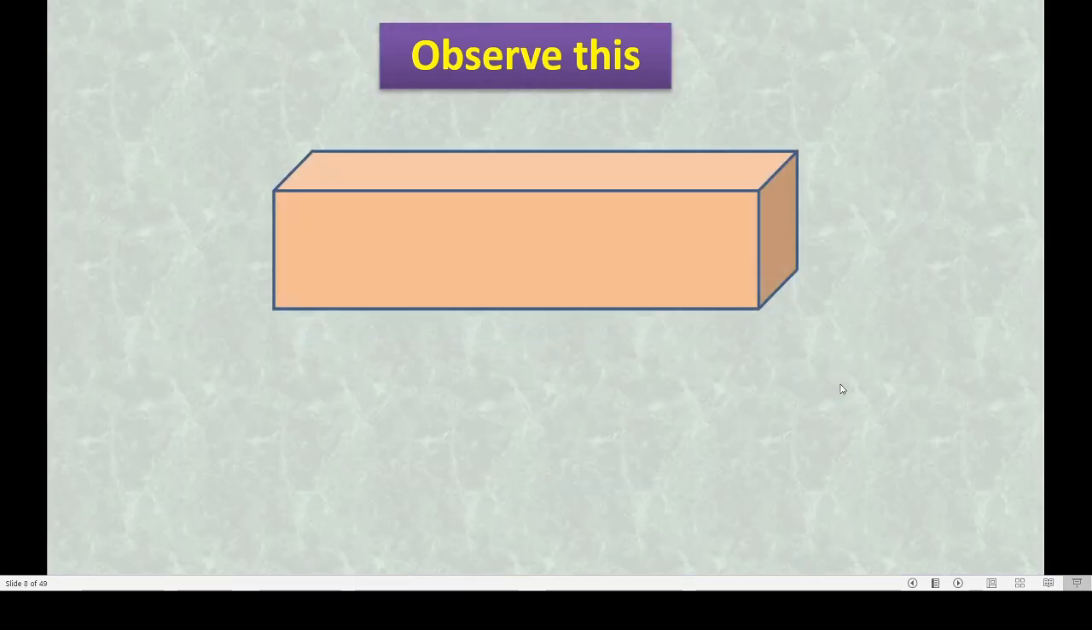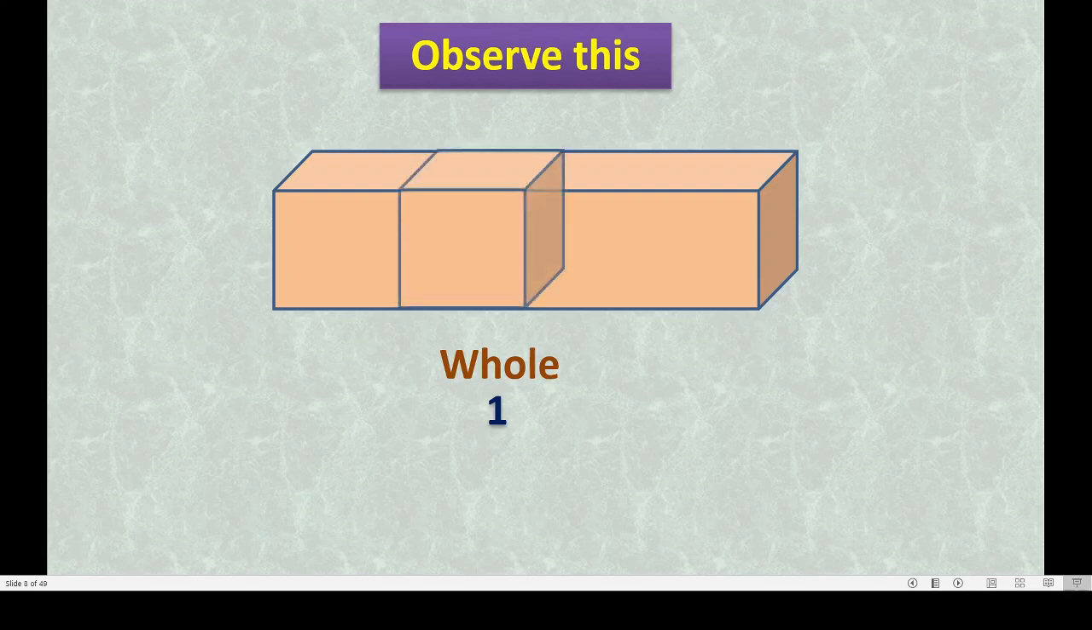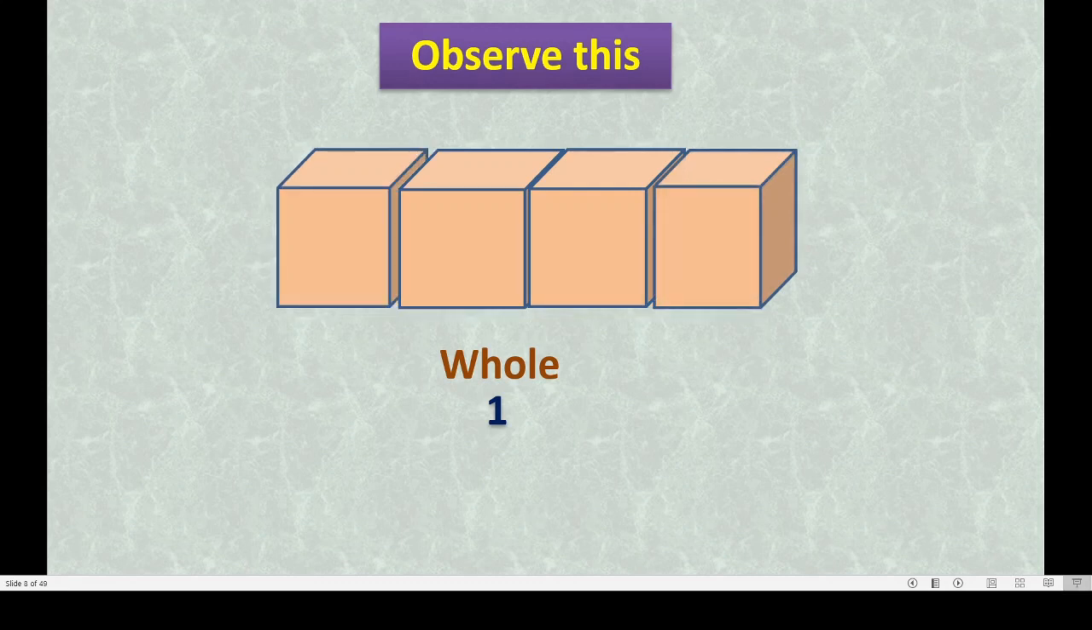We will learn. Okay, again we will take that whole object. This is a whole object. 1, isn't it? 1 piece. Now here also we will try to cut this in 4 equal parts. 2 parts, 3 and 4 parts. Correct? 4 equal parts we got here.